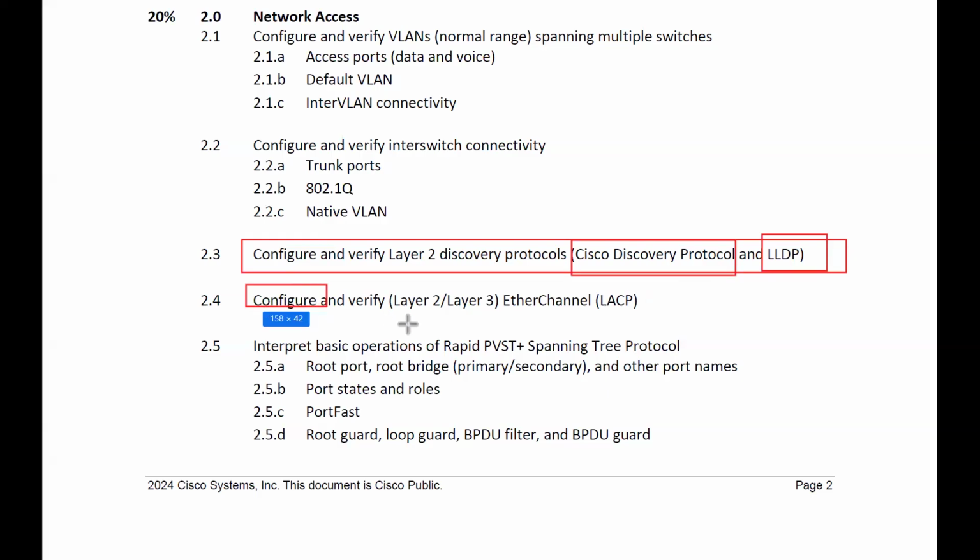Then we have here configure and verify layer 2 and layer 3 EtherChannel. In EtherChannel, what we do is combine multiple different links to form a single link. Okay. In that, we have different methods: one is called LACP and one is called PAgP.